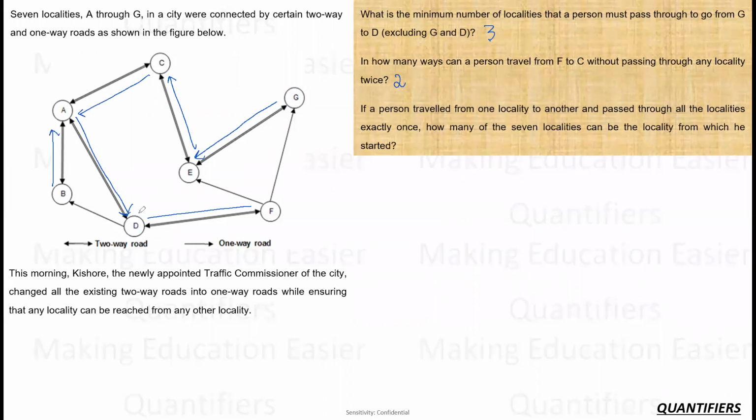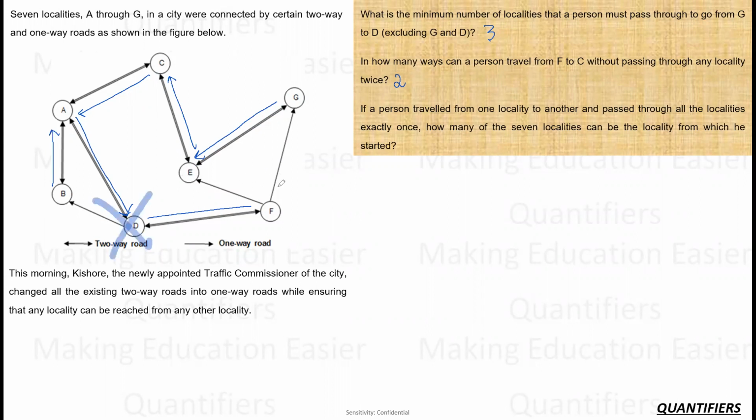Okay, let's say I start from D. I have to start from somewhere. So from D, he has to go to B also, he has to go to F also. There are two ways possible. Let's say I'm going towards F, G, E, C, A. Now A cannot go to B, right? And he cannot go here and here because it is not allowed to visit any locality twice. So D is not our starting point.